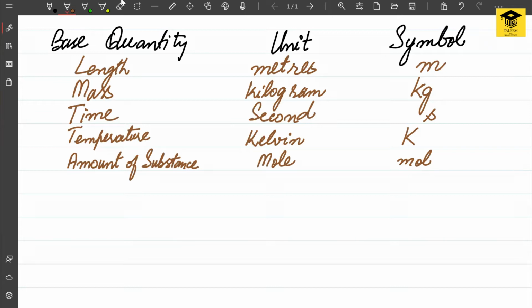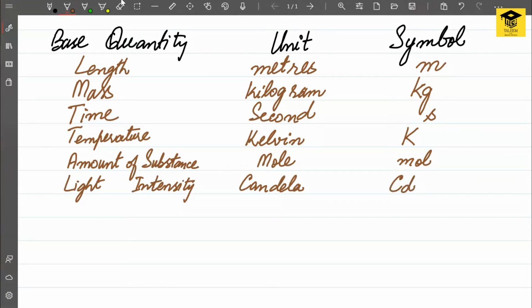Okay, the next thing is light intensity, or intensity of light. The unit for this quantity is candela, and we write it as capital C and small d. And the last quantity is called electric current.